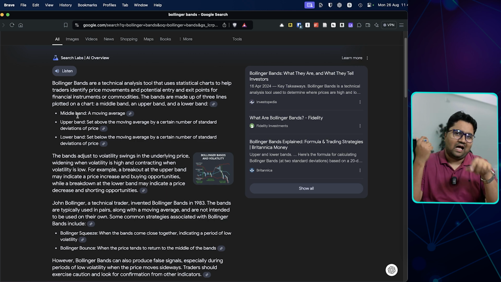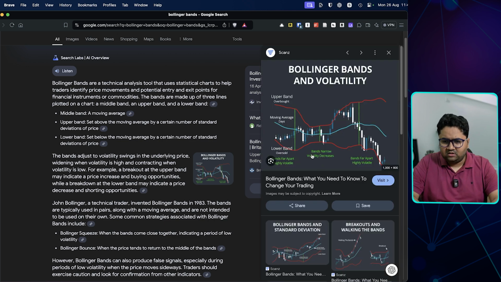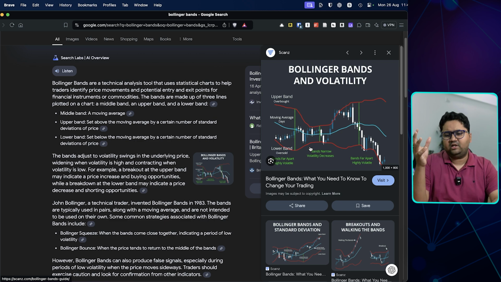Lower is how much below the moving average by a certain number of standard deviations. So this is how a Bollinger Band looks, and this is a very commonly used approach to measure volatility. इसके fundamentals यहीं पे हैं जो हम अभी बात कर रहे हैं.